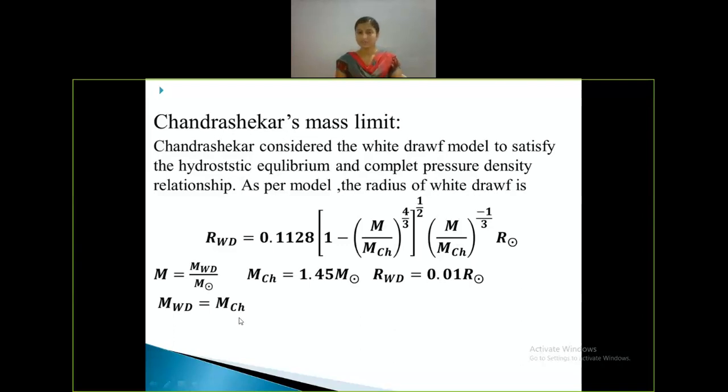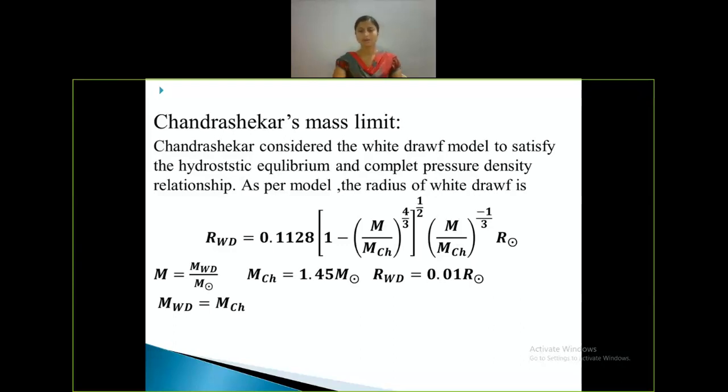So from this equation, we can conclude that as the mass increases, the radius decreases, and it becomes 0 for the relativistic mass. So no white dwarf will have a mass greater than Chandrasekhar's mass limit. This is about Chandrasekhar's mass limit.